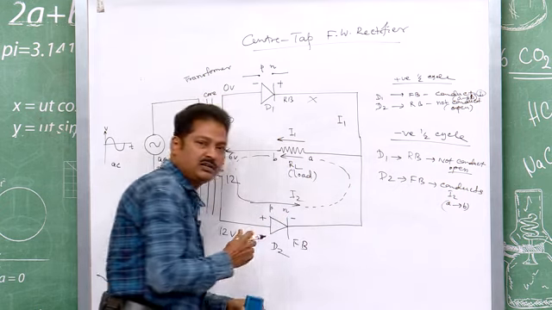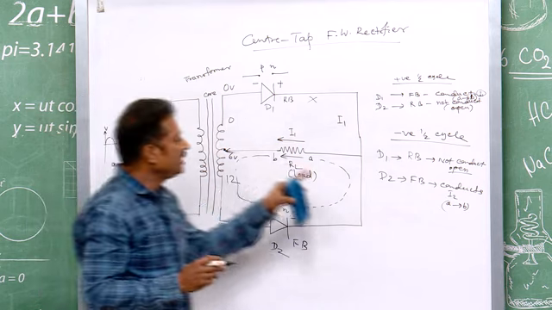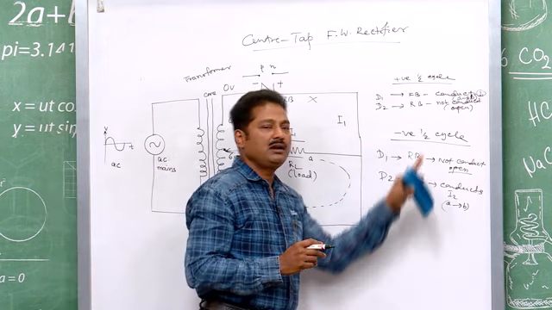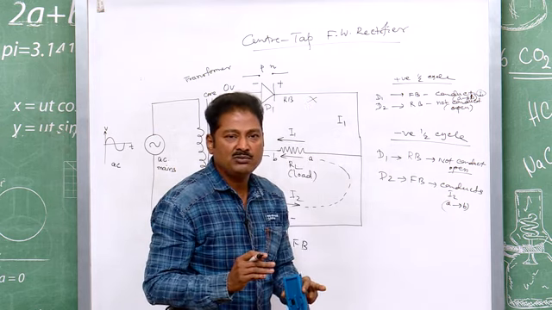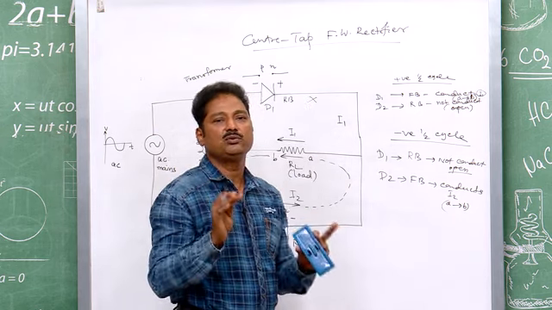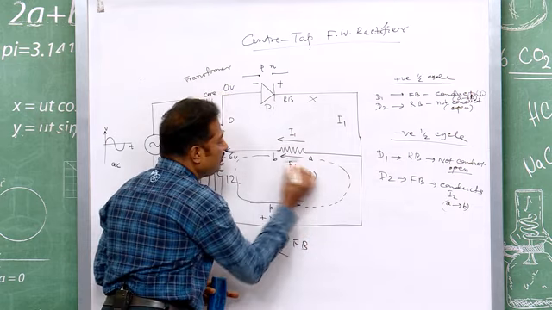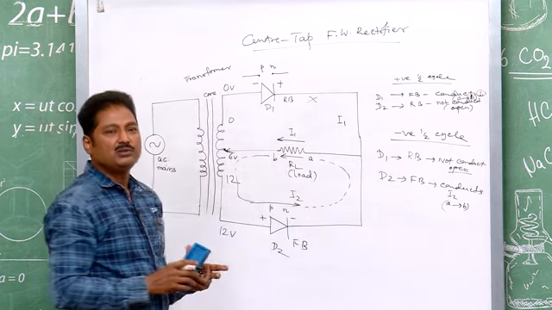It is your load resistor. Through the load resistor, we get two currents. One is I1 and the other is I2. What is the common feature between the two currents? That is from A to B. You see, from A to B. So, what is the conclusion now?